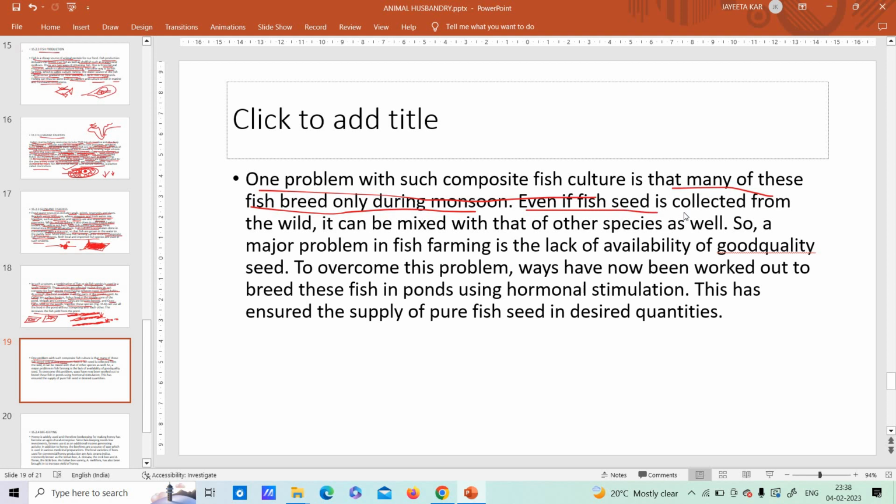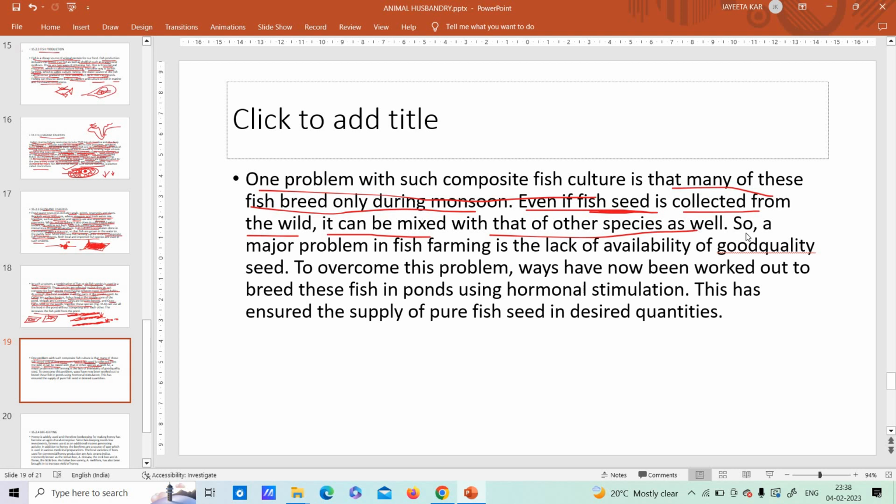Even if fish seed is collected from the wild, you know what fish seed means? That means the tiny baby, hatchling fishes. If we collect these baby fishes from other parts, they are known as fish seed, and they can be mixed with the other species as well.